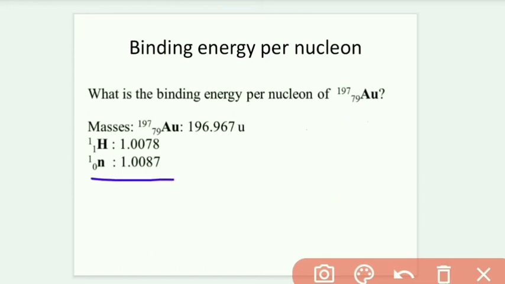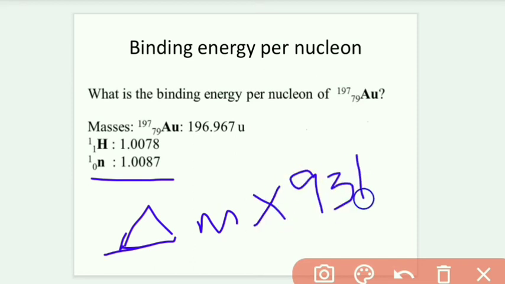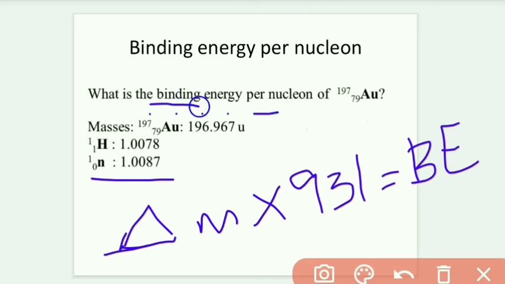A neutron mass is also given. With that you can calculate the delta M value, and delta M times 931 mega electron volts will give the binding energy. Then you have to calculate the binding energy per nucleon.